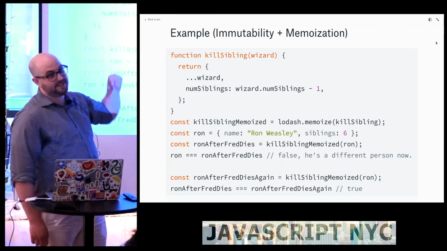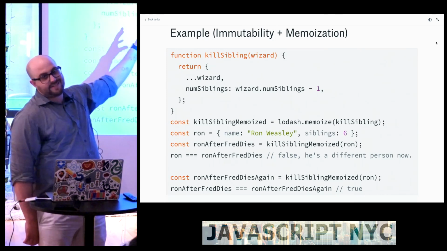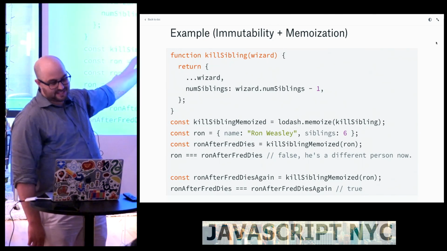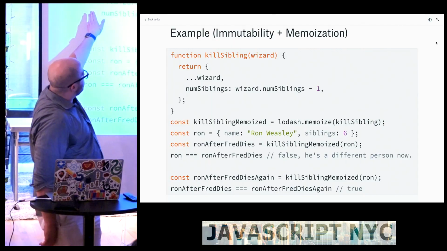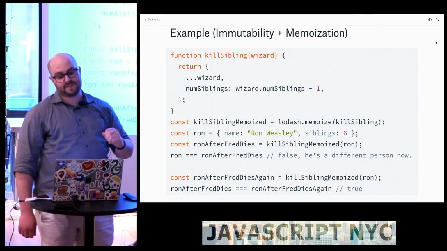So I have another function that takes a wizard. I'm getting even darker now. We're going to kill some siblings. And please ignore any glaring bugs. I needed this to all fit in one slide. So we copy over the previous wizard. So we're creating a brand new object. And we're decrementing the number of siblings they have.